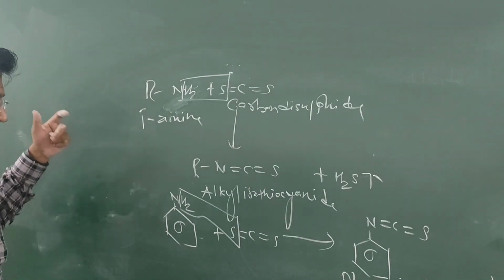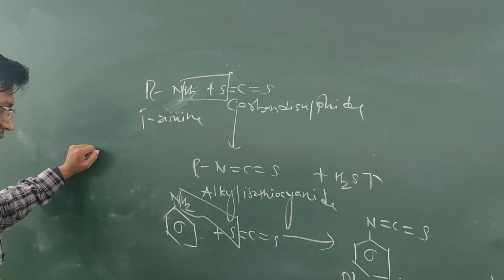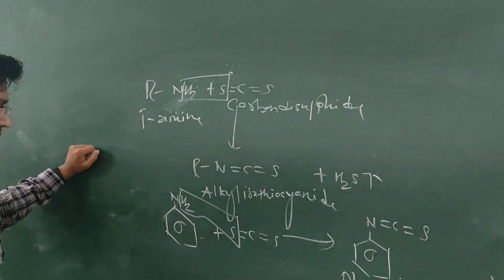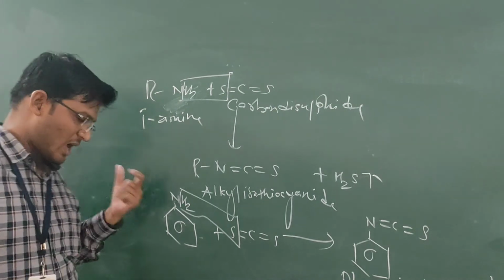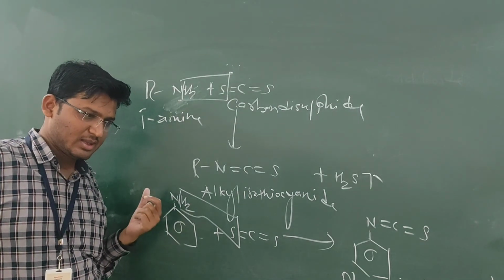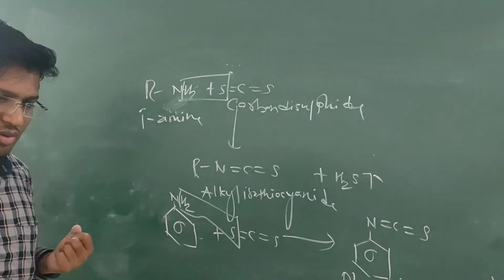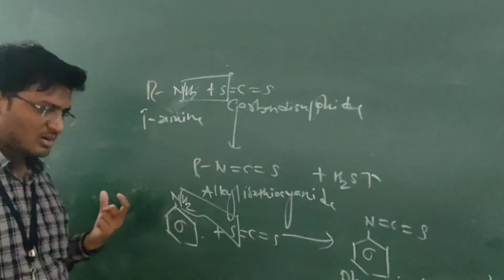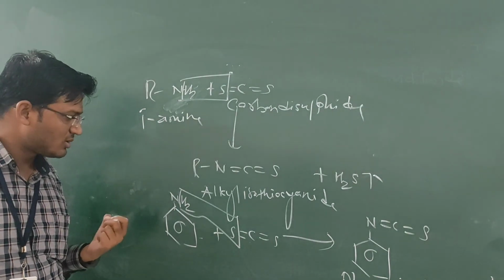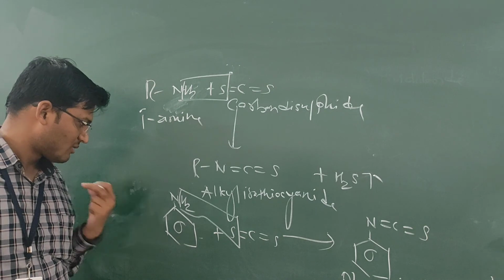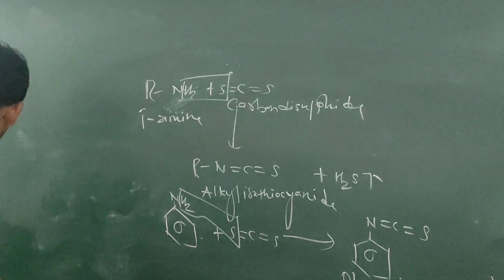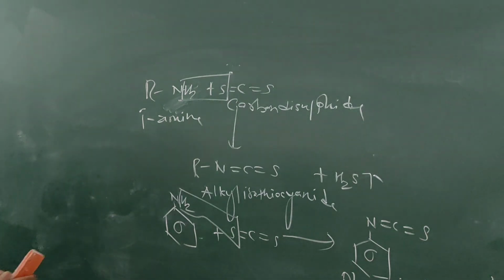Then when carbon disulfide reacts with aniline in the 1:2 ratio, that is, aniline is taken in 2 moles and carbon disulfide in 1 mole, how does the reaction take place? Then we say